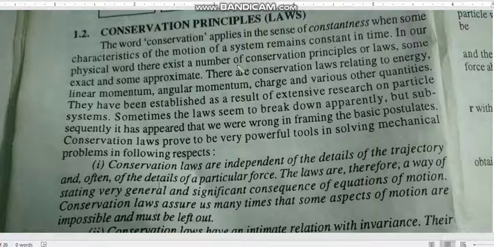Then you should know what is linear momentum. Momentum is denoted by the letter P, and the mass of the particle is always denoted by m. The value of the momentum is mass into velocity. This is a very important concept you should know. Momentum is nothing but mass into velocity. If you have direction, then you have to put vectors here. P vector is equal to m into v vector, because mass is a scalar quantity, while velocity and momentum are vector quantities.